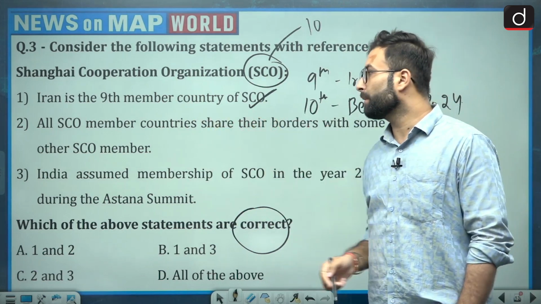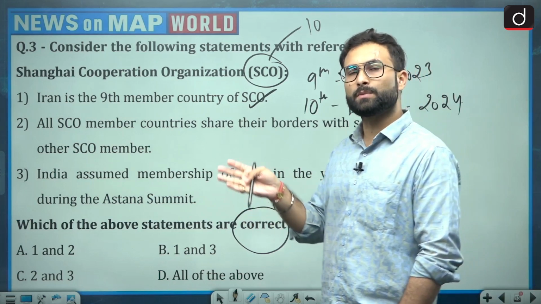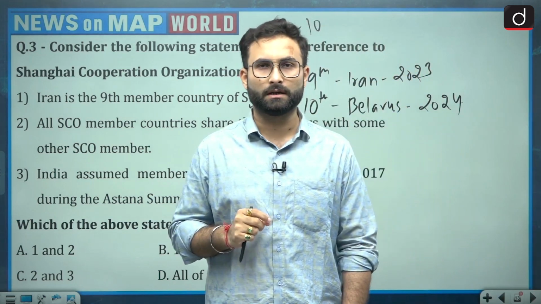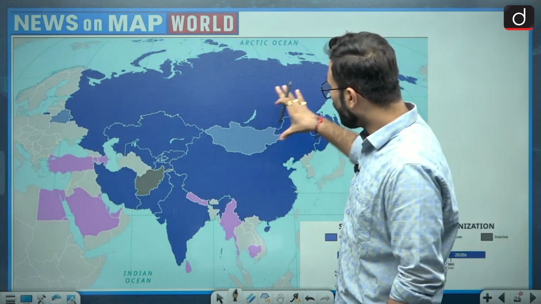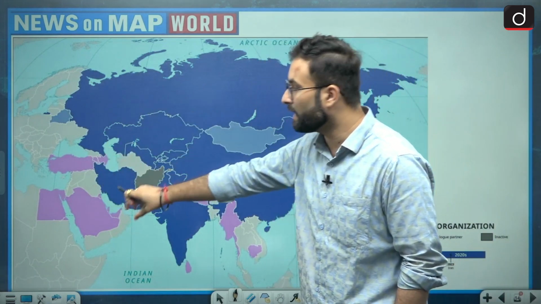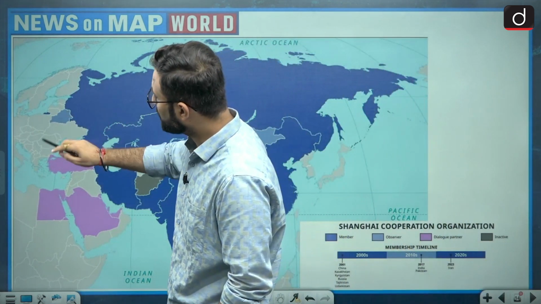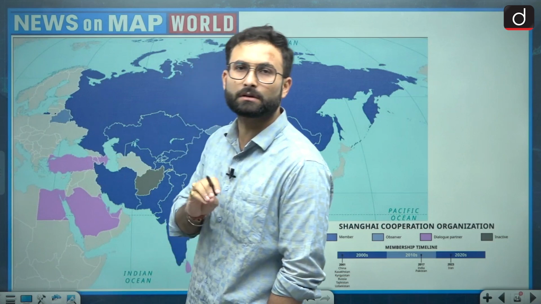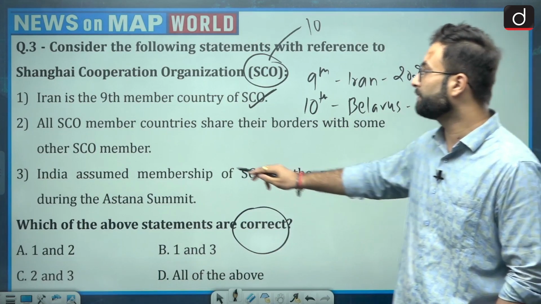Second, all SCO member countries share their borders with some other SCO members. This was the case before Belarus joined the membership. Over here in this map you can see that most of the SCO members are over here and they have some kind of boundary with each other. When we talk about Belarus over here, you can see that there is a gap. So a direct land boundary is not there, so that is why we can say that statement 2 is not correct.